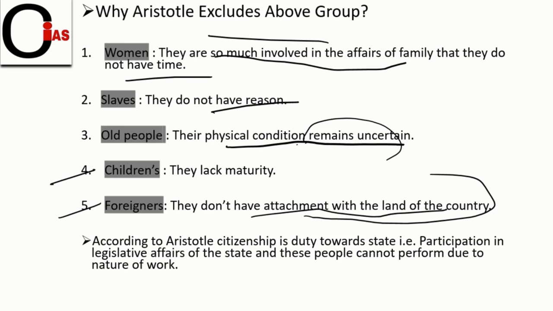Why? Because Aristotle's citizenship is towards work. Actually, what does citizenship mean according to Aristotle, friends? Here, according to Aristotle, citizenship is a duty towards the state. Participation in the legislative affairs of the state, these people cannot perform due to the nature of their work. As we have seen, women, slaves or old people are not capable enough to take decisions. So that's the reason they are excluded from the citizenship groups.